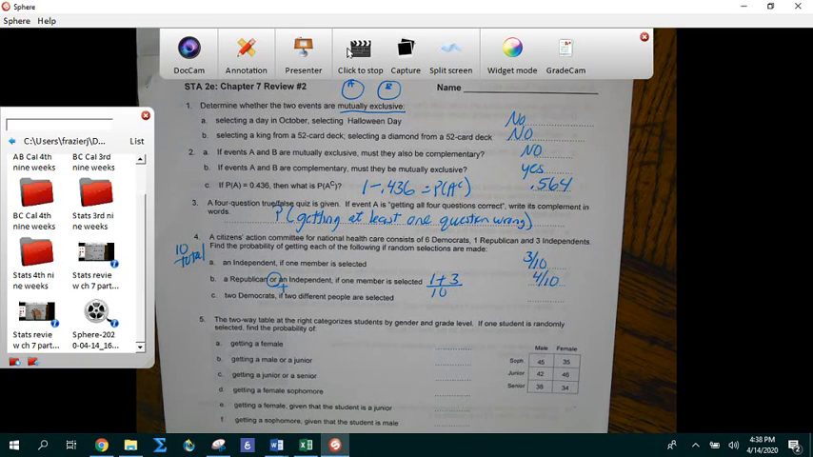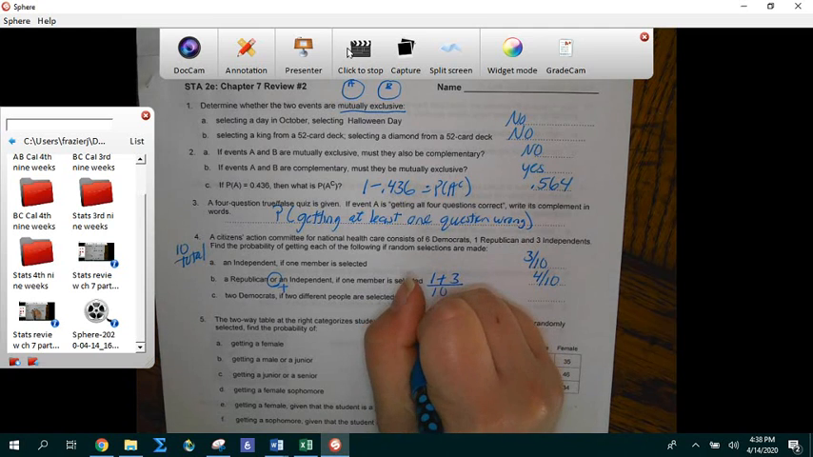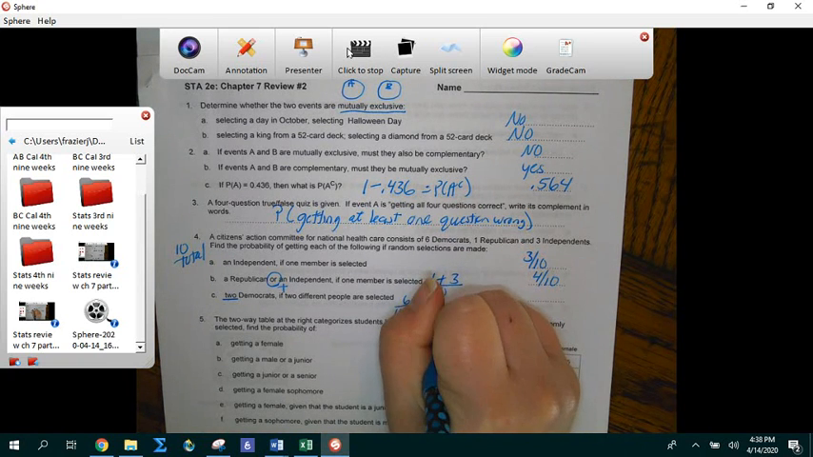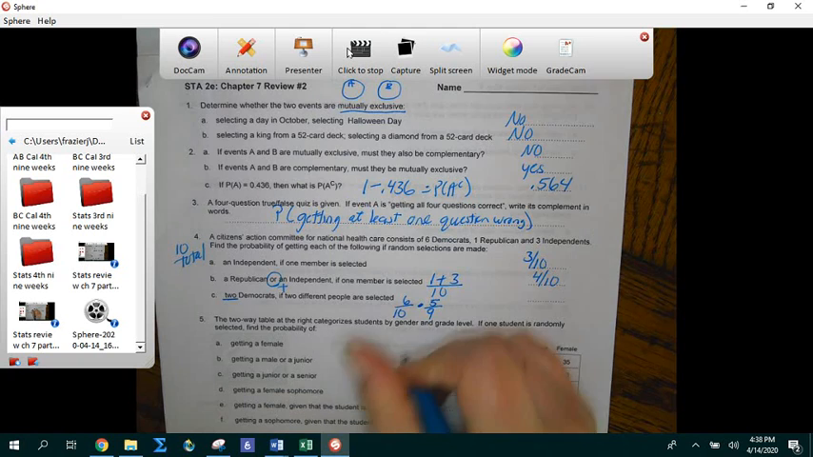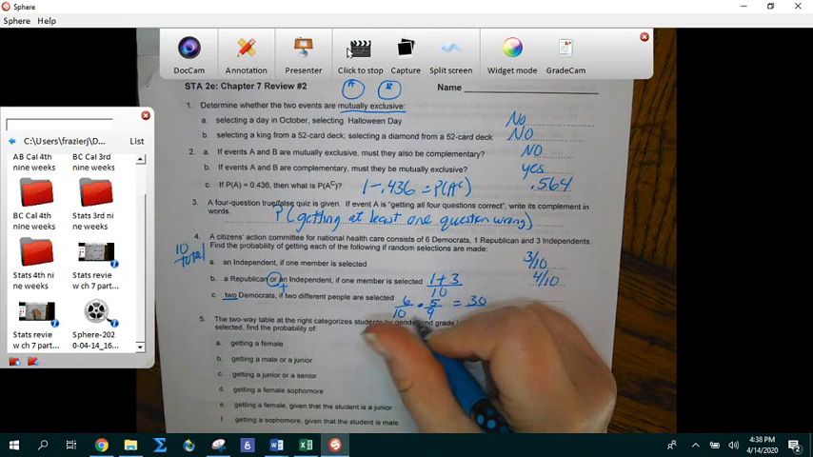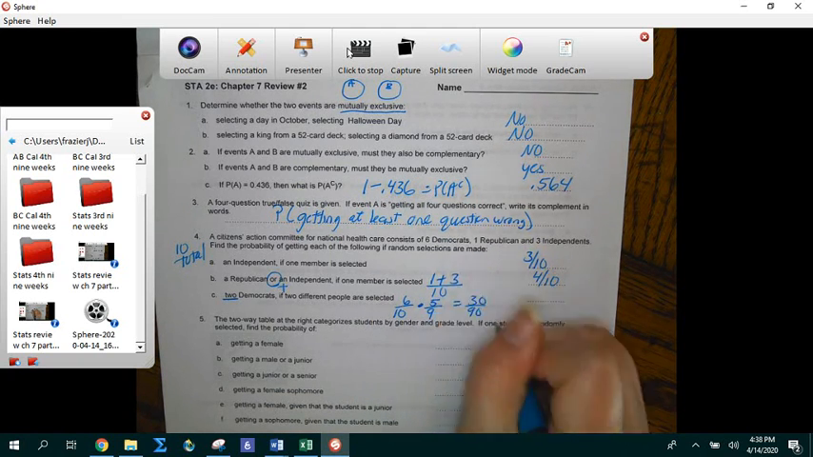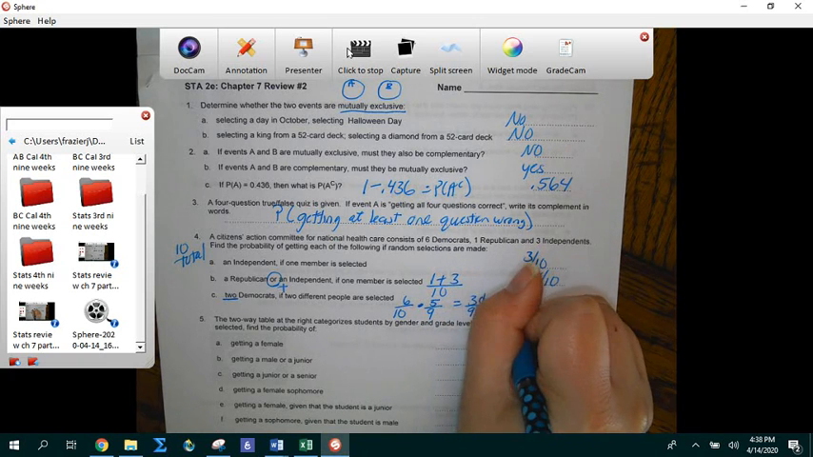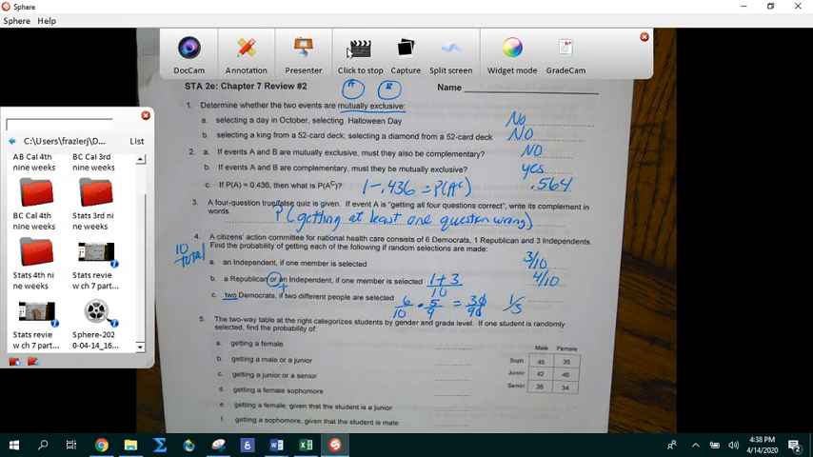2 Democrats, given that 2 different people are selected. All right, so let's see. Democrats, there are 6 Democrats out of 10 people. And, because I want another Democrat, and means multiply, a second Democrat. Well, I already had 6, so 6 minus 1 is 5 people left out of 9 total. So 6 times 5 is 30. 10 times 9 is 90. So that is 30 out of 90, 3 out of 9, 1/3. So there's a 33% chance.